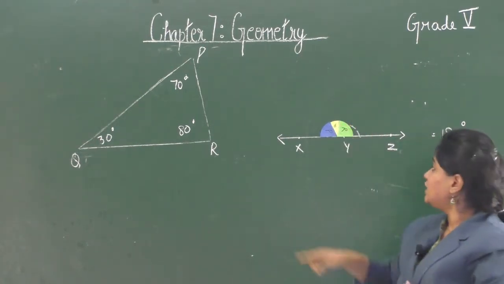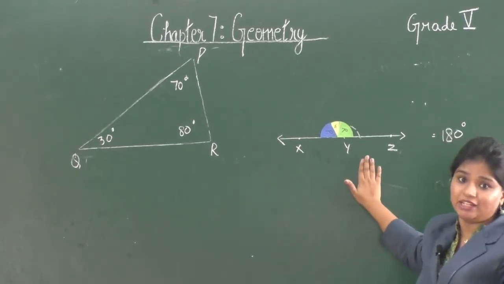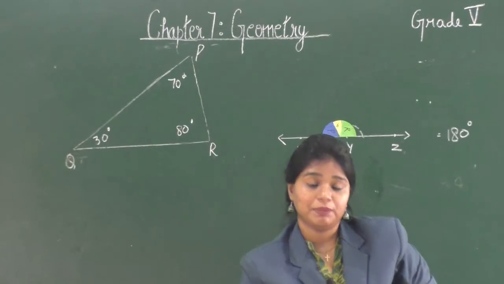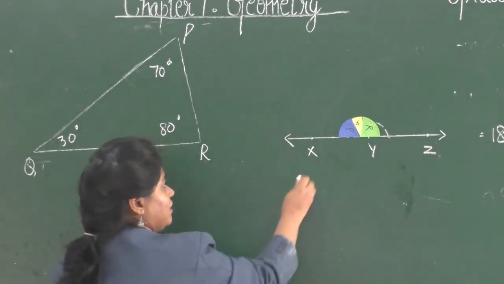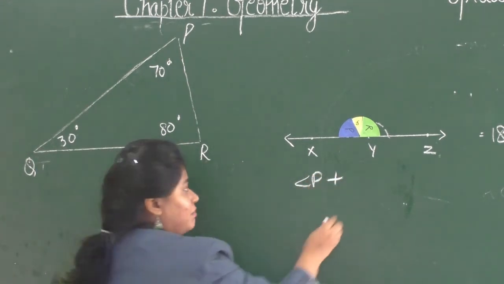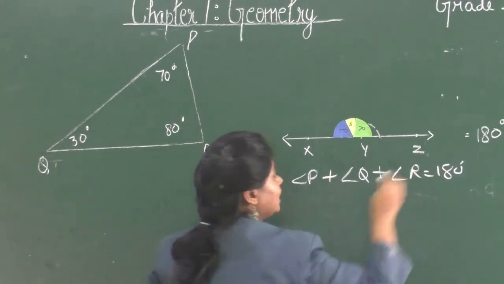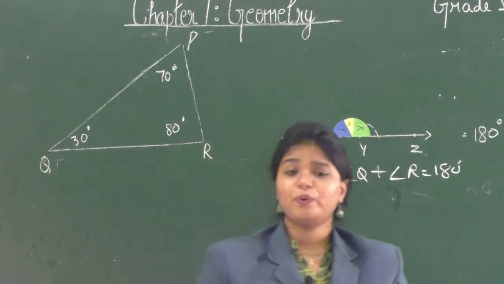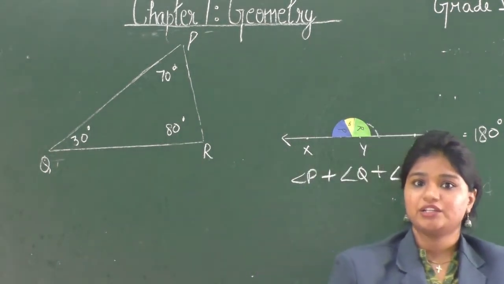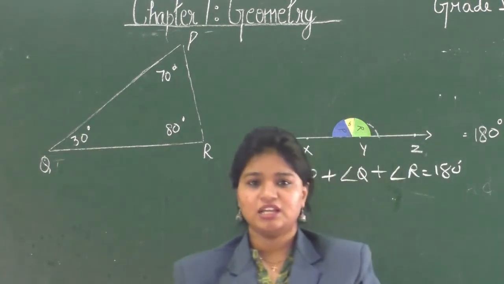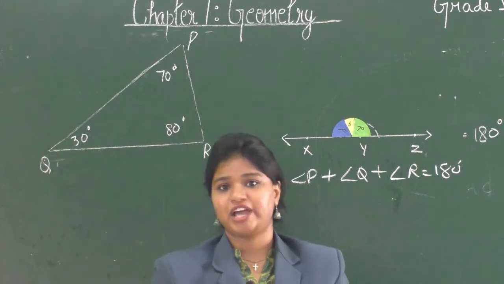So we notice that the combination of all these angles fit completely upon this straight line, or we can say that angle P plus angle Q plus angle R is equal to 180 degree. So when the sum of all the angles comes up to 180 degree, we can form a triangle from these angles. Now is the question clear which we had when we were learning about equilateral triangles?